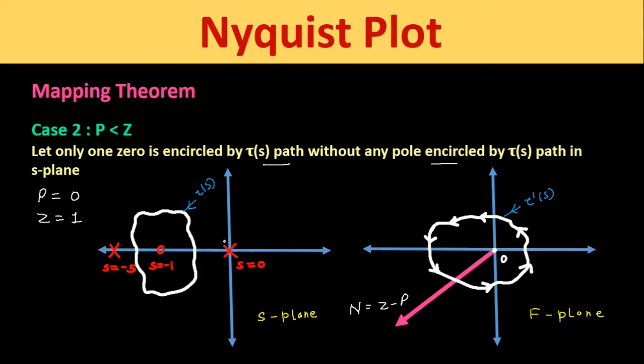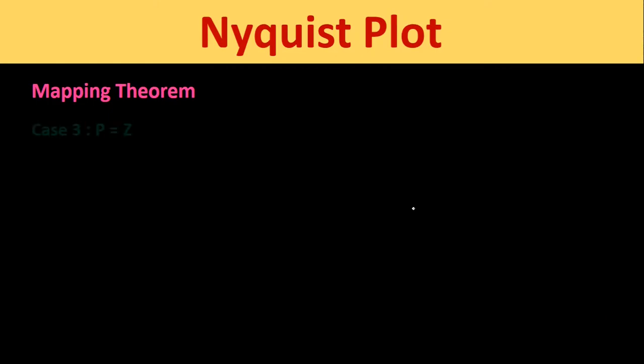Okay. Now we will put these values of Z and P here. We get N equal to Z is 1 and P is 0. So here we get N equal to plus 1. Since we get a positive answer here, the direction of this path will be anti-clockwise. Now we will take case number 3.